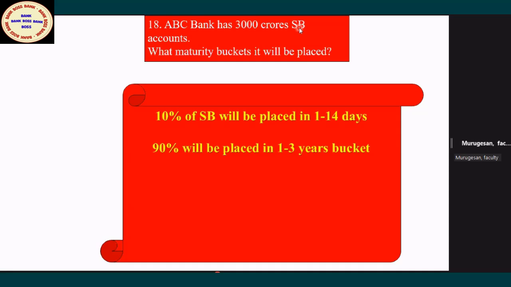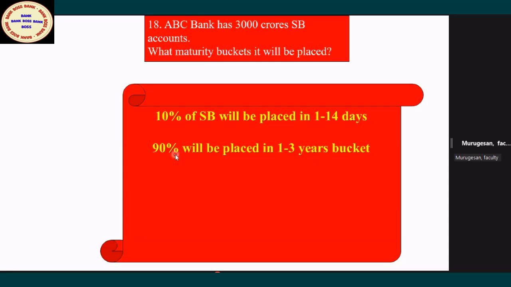Now, RBI is giving a thumb rule. What is the thumb rule? Remember the thumb rule. SP means 10% will be placed in 1 to 14 days, cumulatively. 1 to 14 days consists of 3 buckets compressed: overnight bucket, 2 to 7, 8 to 14. So what does 1 to 14 days mean? In the next 14 days, 10% of the SP may be withdrawn.